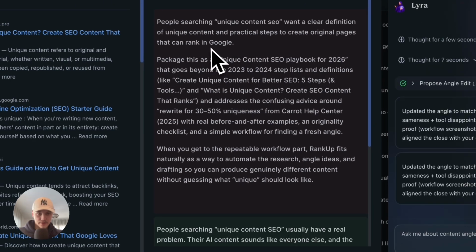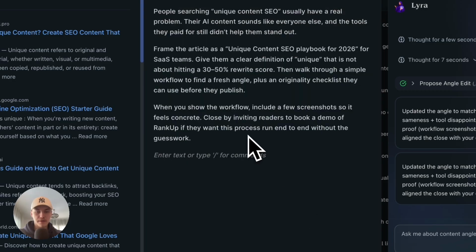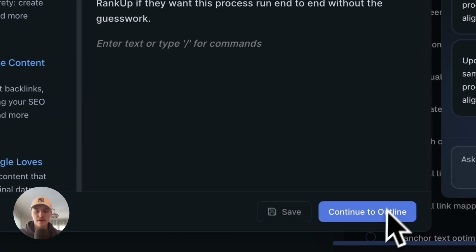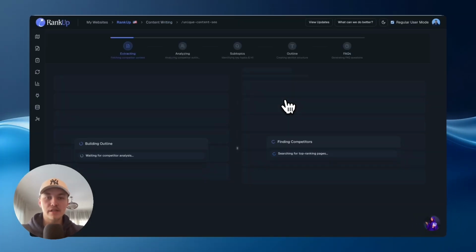So what do we have here? Yeah, okay. Looks good. So I'll keep that, and then it will save, and nice. And we can continue to outline. So that's the first step complete. Very simple, very fast. And now Lyra will actually create the structure for our article.